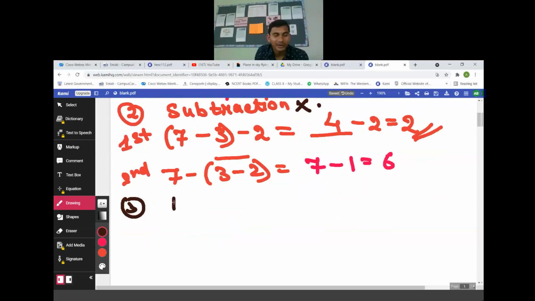Third property. Can you do it for multiplication? I'm giving you three numbers. You need to tell me whether they can be regrouped in the case of multiplication. Okay, I'm giving you three numbers.